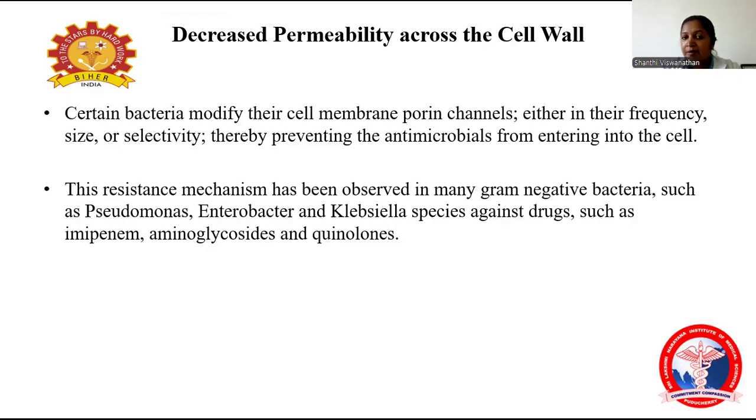This resistance mechanism is seen mainly in gram-negative bacteria like Pseudomonas, Enterobacter, and Klebsiella species against groups of drugs such as imipenem, aminoglycosides, and quinolones.